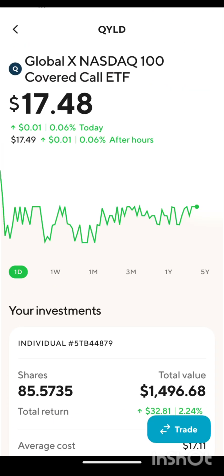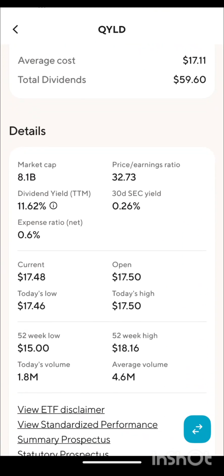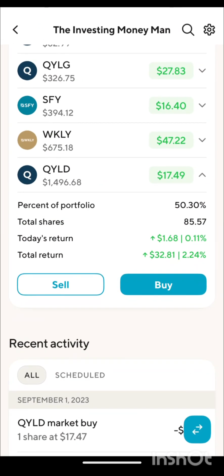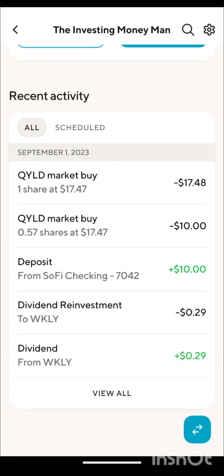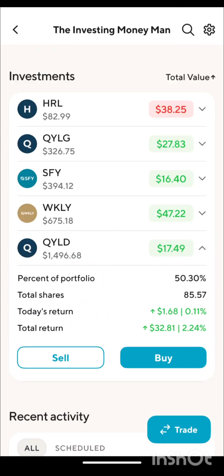If you click on it again, that's when you can get the detail of it. And you can kind of see some of the stats of the stock. It's okay. All right, so the layout's not bad, but I still like the other layout better. You can see here, they still have the automatic investing, so that's a good deal.